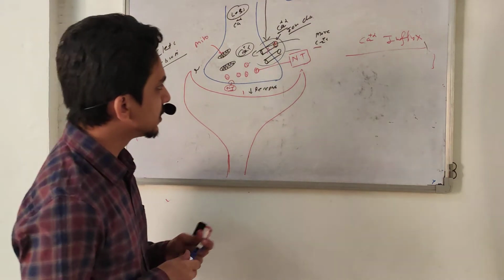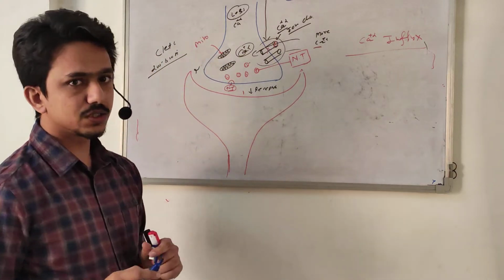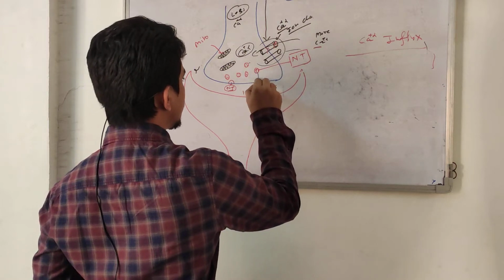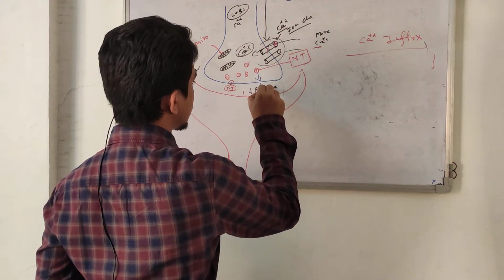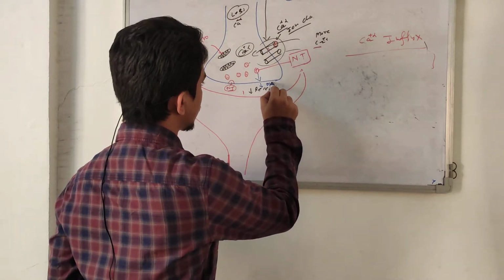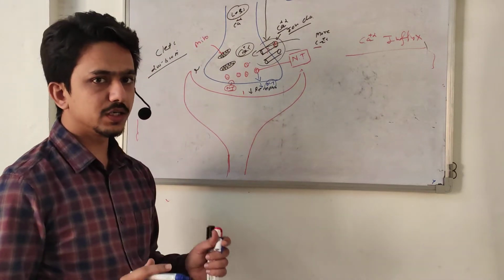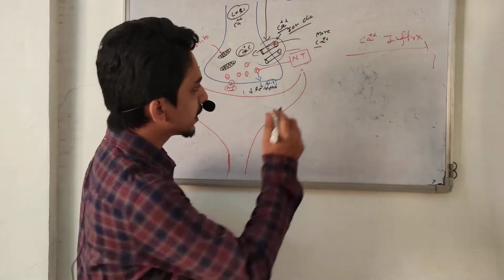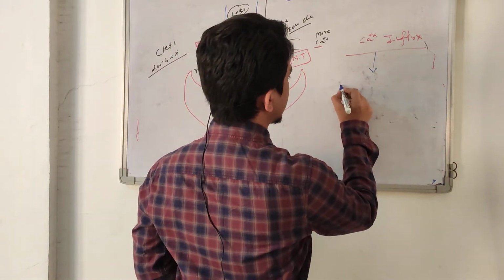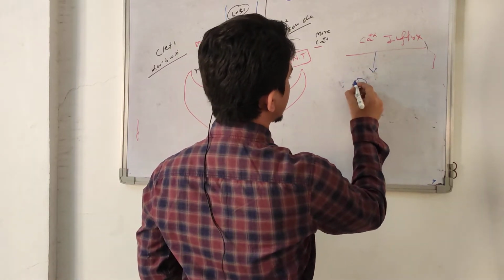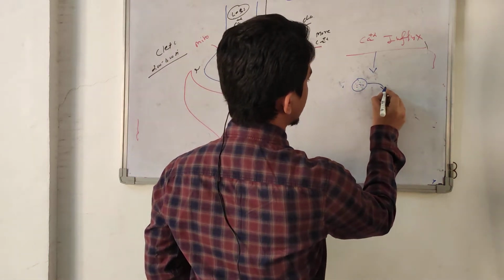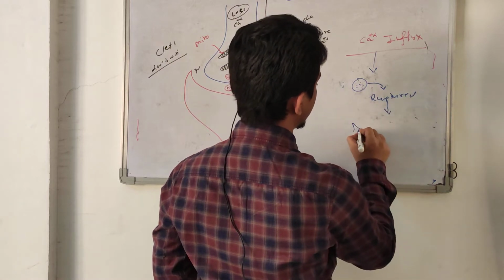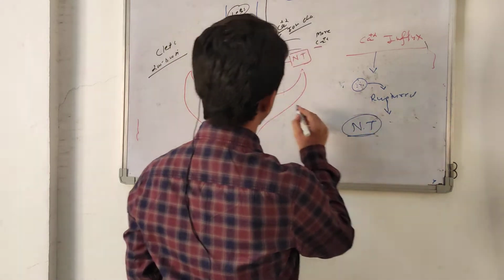Why this happens is still not clear, but it is seen that whenever calcium goes inside the cell, the vesicles bind with the membrane and rupture, and they release the chemical that is called a neurotransmitter. Why and how it happens is not clearly understood. But whenever calcium influx occurs, what happens? Suppose this is a vesicle. It binds with the membrane, ruptures, and releases the neurotransmitter into the synaptic cleft.